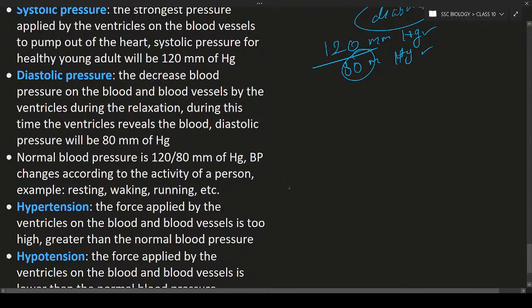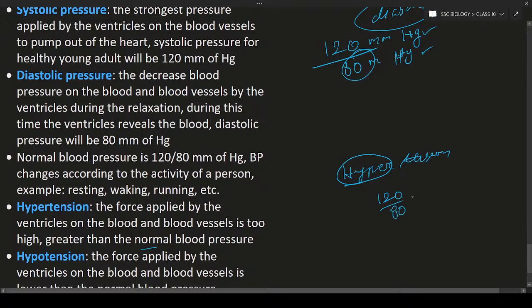Okay. So we will move to the next topic, that is hypertension. What is hypertension? Hypertension is when the force applied by the ventricles on the blood vessels is too high. A greater than normal pressure is known as hypertension. Hyper means above. So hypertension means more pressure, more than the normal blood pressure of 120 by 80.